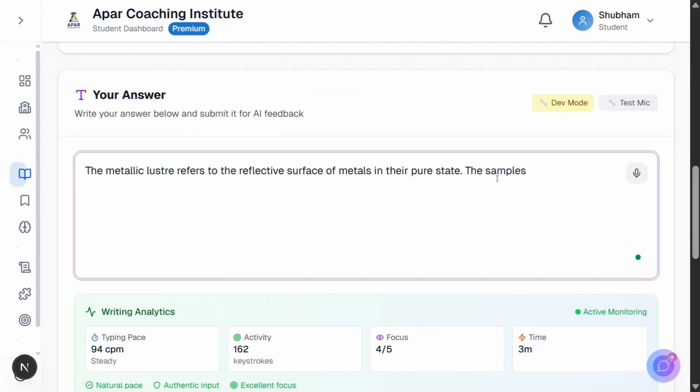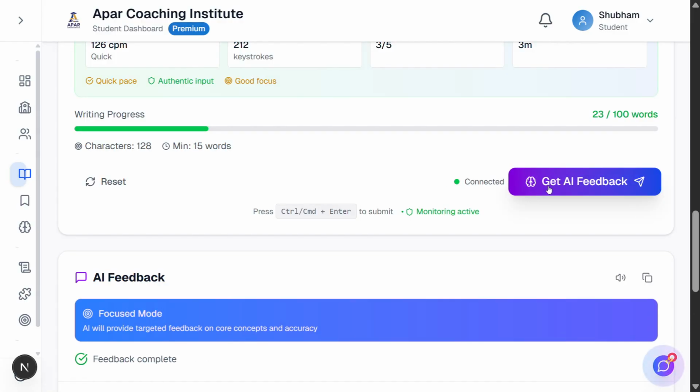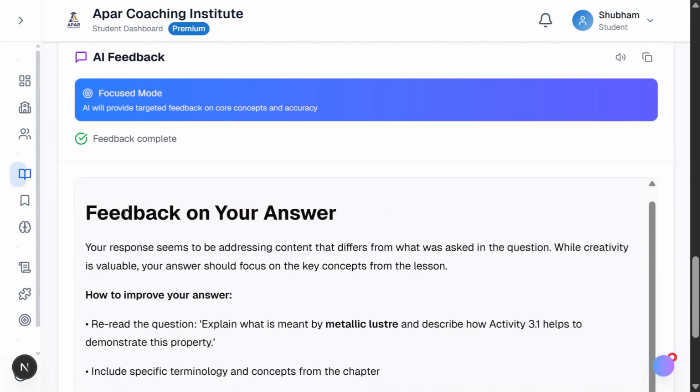The student continues developing their answer, adding, "The samples of metals include Fe, Al, etc." Notice how the system tracks this in real time. Also look at the changes in the writing analytics. These live updates create a sense of progress and achievement. The student has completed writing their answer. The interface shows they're ready to submit. They click the Get AI Feedback button, and now the system will evaluate their response in focused mode.